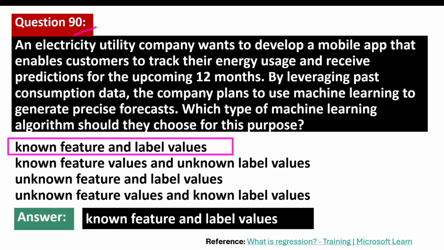In simple terms, a regression algorithm training set is a collection of data which is used to teach the algorithm to make predictions. Each entry in the training set includes known feature values, which are input variables, and known label values, which are output variables. By learning from this data, the algorithm can predict labels for new unseen feature values.